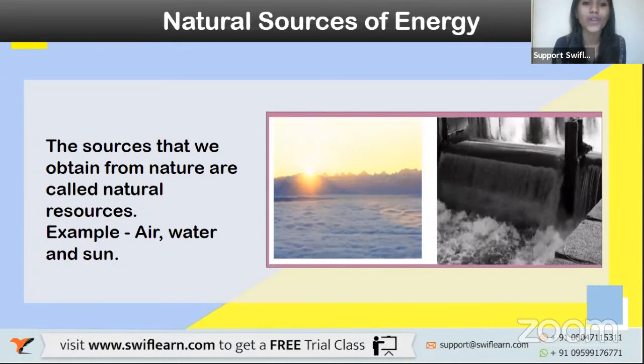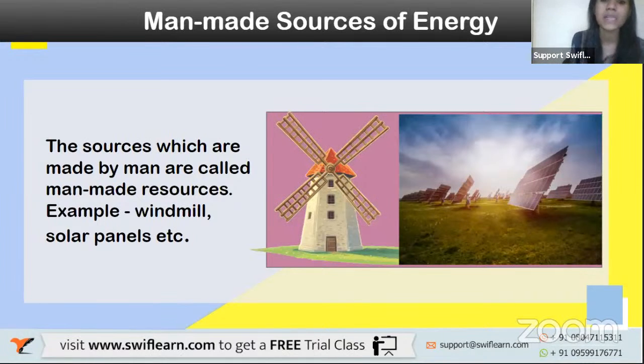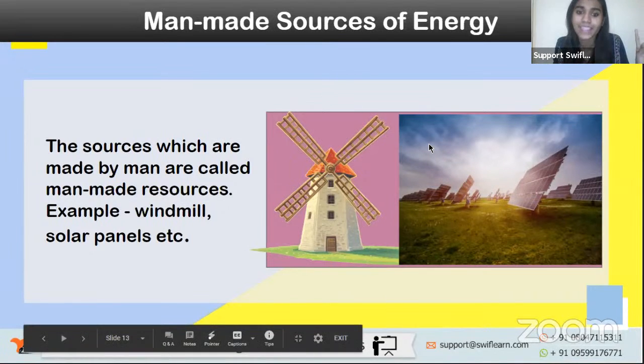Now let's move on to the next source of energy, which is the man-made source of energy. The sources which are made by man, obviously, right? The sources that are made by man are called man-made resources. Like you have a windmill. Have you all seen a windmill? It looks something like this. I've added a picture here. So this is a windmill.